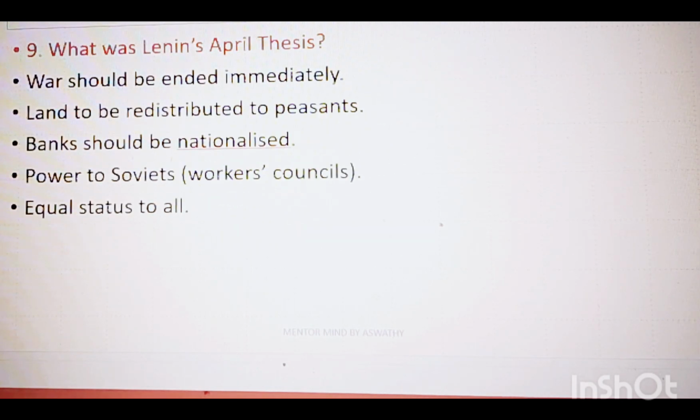Next question is, what was Lenin's April Thesis? This is about Vladimir Lenin's April Thesis. He believed that the war should be ended immediately, the private lands had to be distributed to peasants, all banks and industries should be nationalized, and power should be handed over to the Soviets, that is, the workers' councils. And the last one is equal status to all, that is, equality.